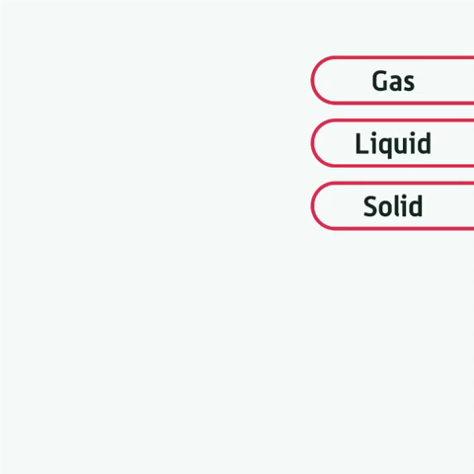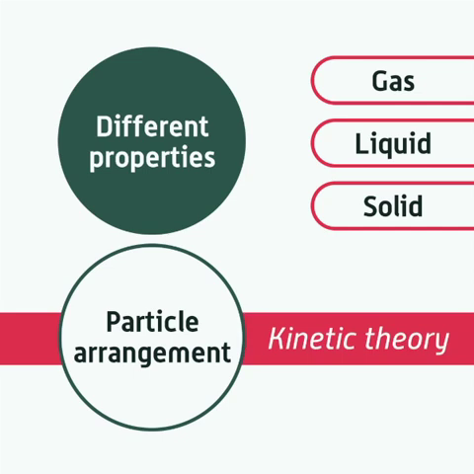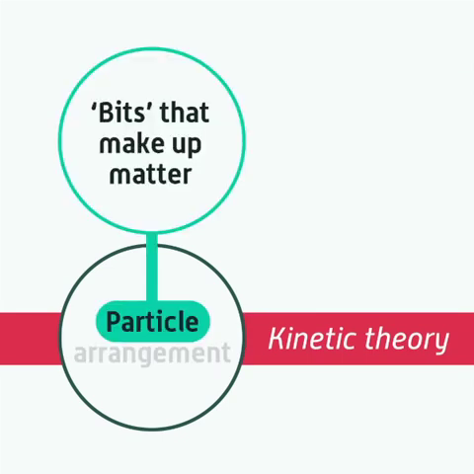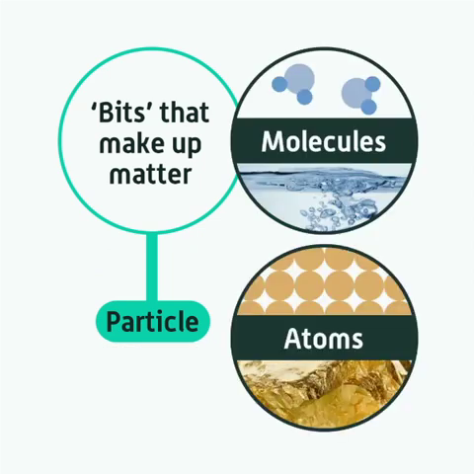The reason why the three states have these different properties is because of the way the particles are arranged and move in each of them. This is called kinetic theory. By the way, we use the term particles to describe the bits that make up matter. They could be molecules in the case of water, or atoms in the case of elements like gold.